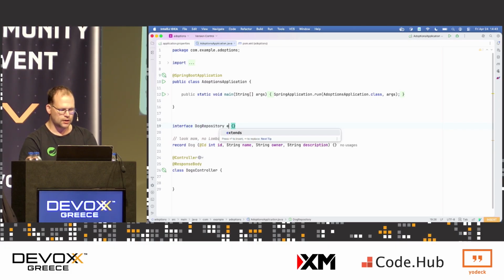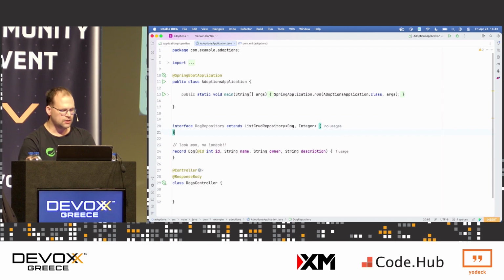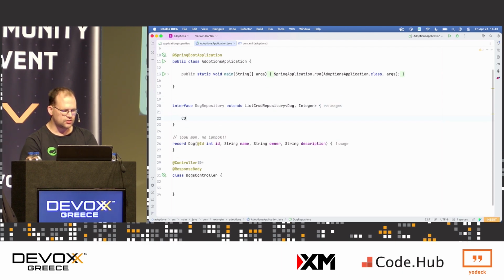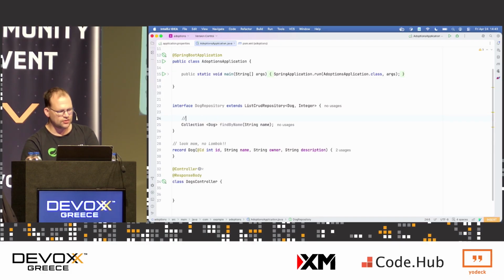Interface DogRepository extends ListCrudRepository, managing Dog whose primary key is of type Integer. And of course, one of the nice things about Spring Data, the new release, is that, you know, this has always been true, you can build a custom query based on a parameter, right? Behind the scenes, this gets turned into something like select all from dog where name, blah. But it was a proxy, right?